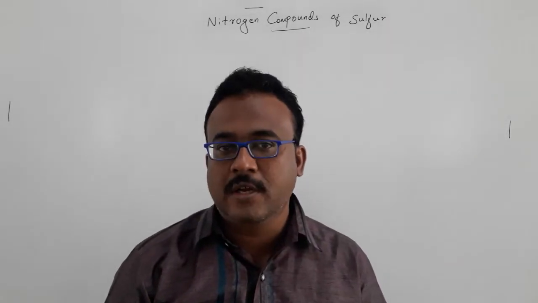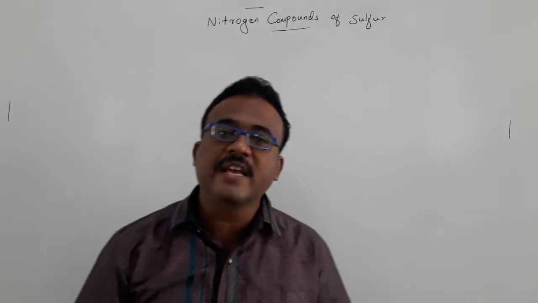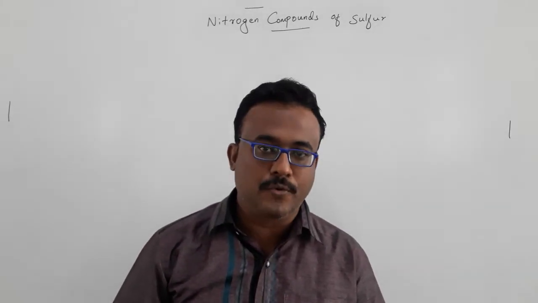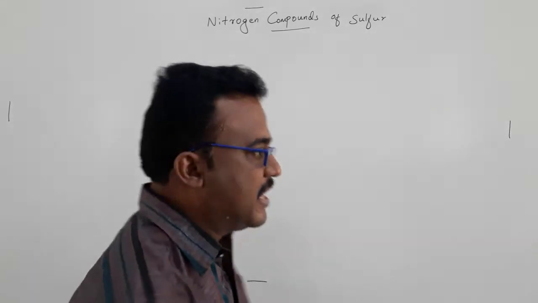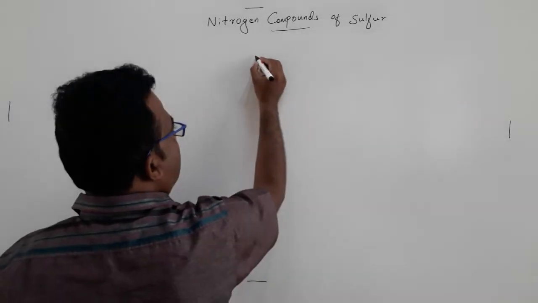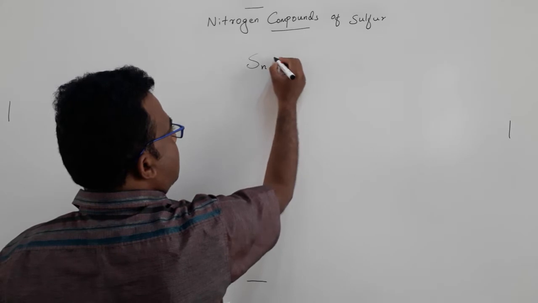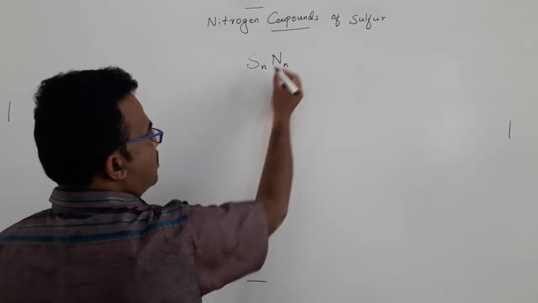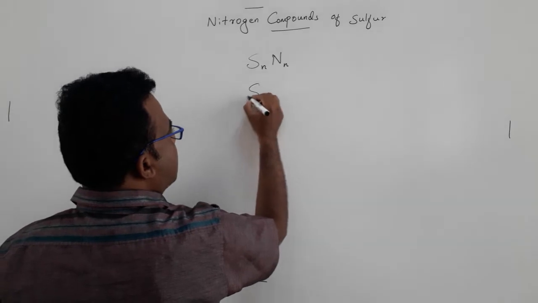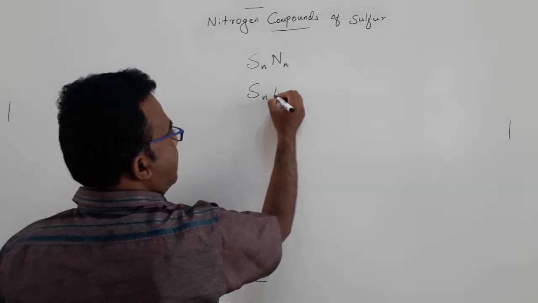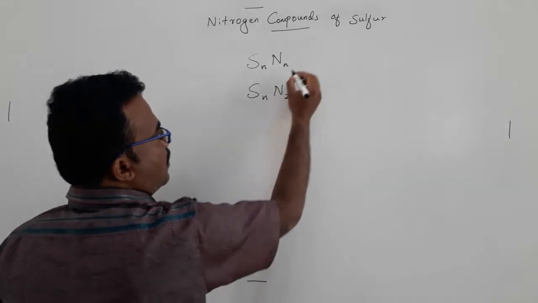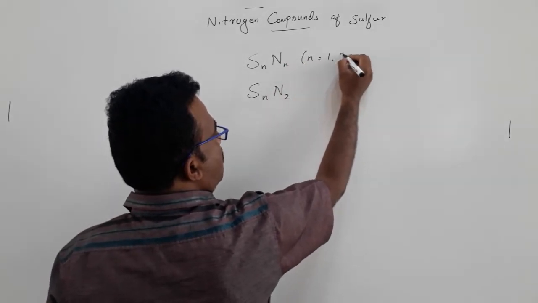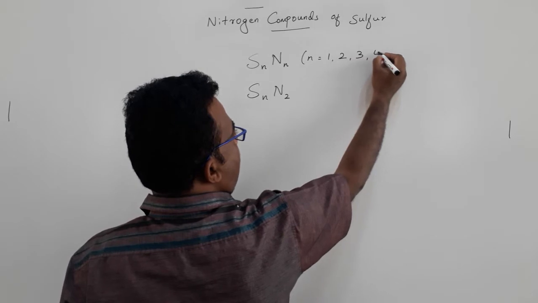Sulfur forms nitrides with various kinds of sulfur nitrogen compounds. It can be given in the general formula SxNy. It is one kind of sulfur nitrogen compound. Another one is SxN2. In the first case, y is equal to 1, 2, 3, 4.